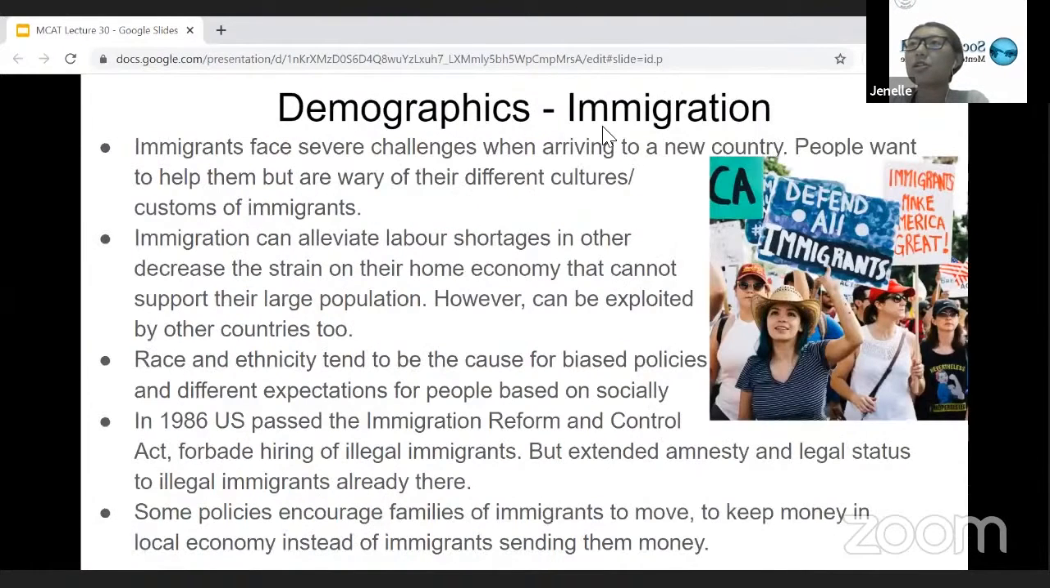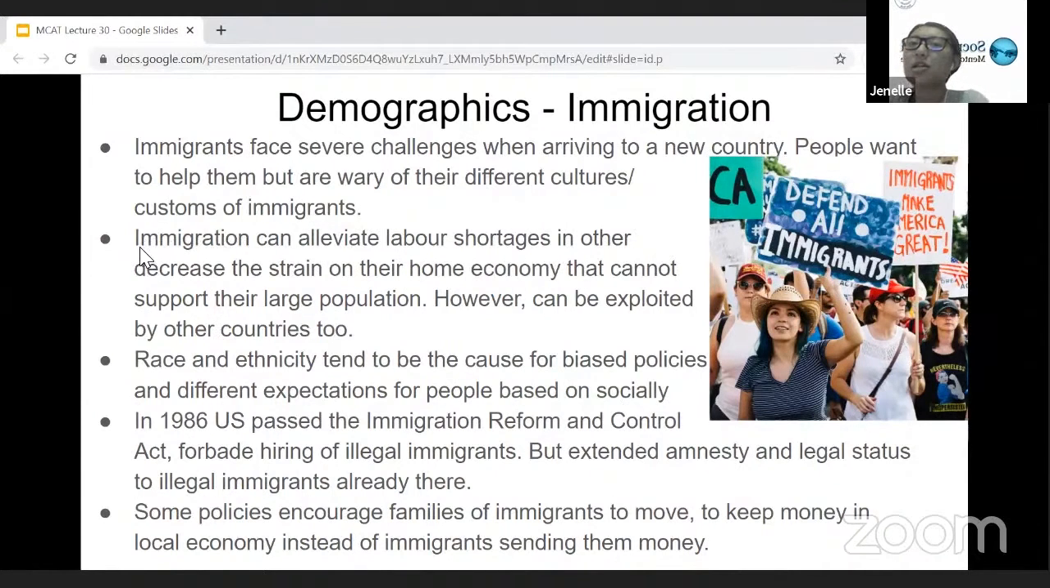Another group that they separate individuals between is immigration, so immigrants versus not. Immigrants tend to face very severe challenges when arriving in a new country. Many times people do want to help them, but are also wary of the different cultures and customs of immigrants, which ends up making it hard for many to communicate with them sometimes, and also to get along with them.